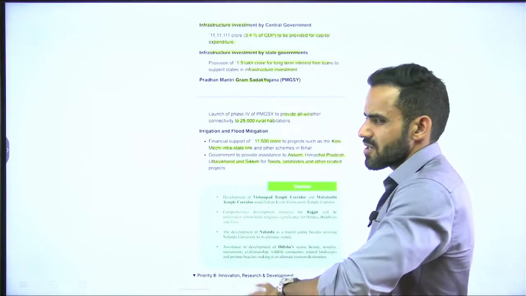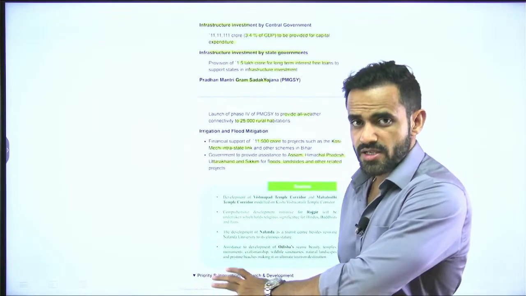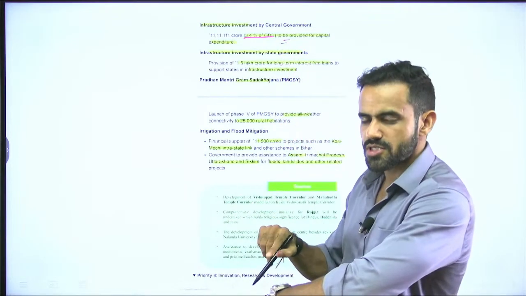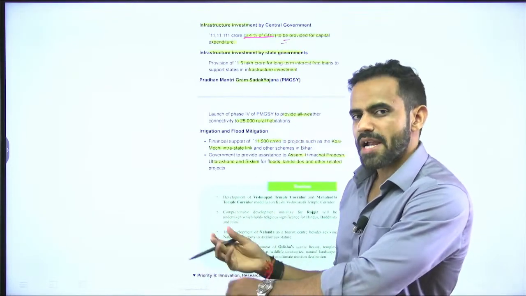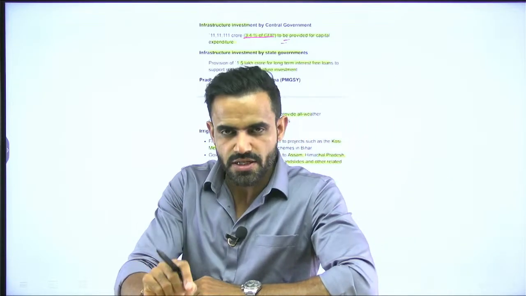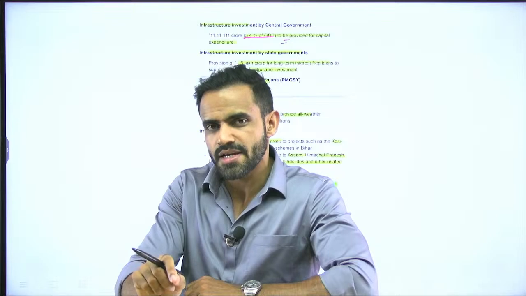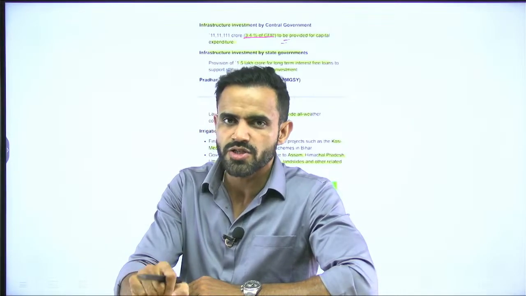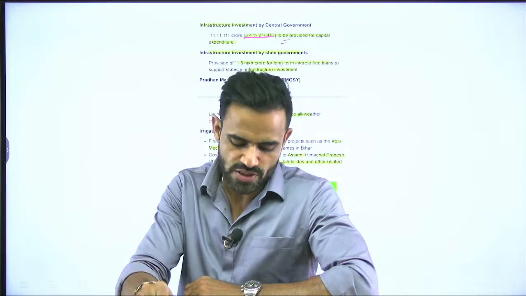So, in infrastructure, government is going to focus on capital expenditure, that is capex, and it is 3.4% of GDP. Now, just try to remember what was the pattern in capital expenditure. Is it increasing in a steady manner, or is there any zigzag pattern? Specify in the comment section what is the pattern in capital expenditure of the government and what is the pattern in revenue expenditure of the government.